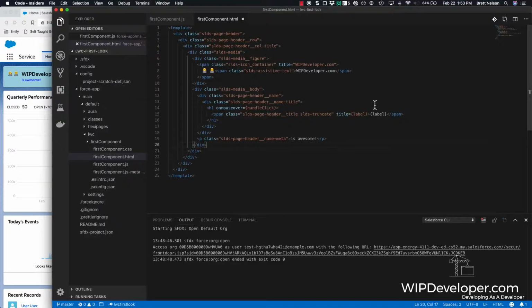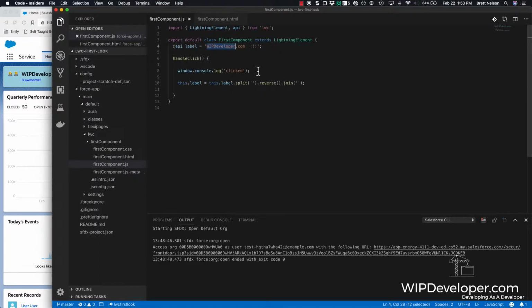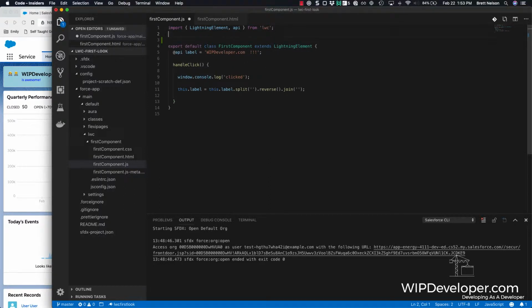our component. What I want to do is, instead of hard coding in the label in the JavaScript file, I want to get that as the company name from the user that's logged in. And to do that, we're going to first need to get the user ID. In the JavaScript file, we can import the user ID from Salesforce user/ID.